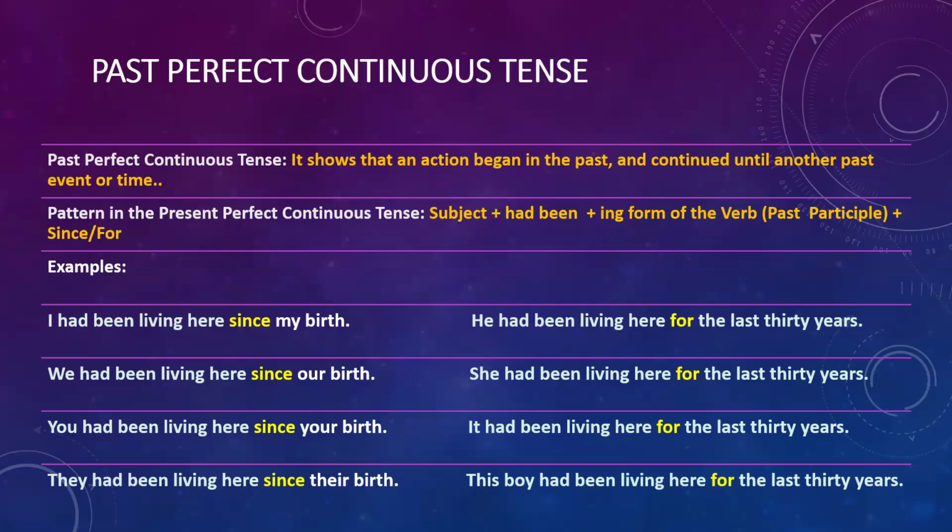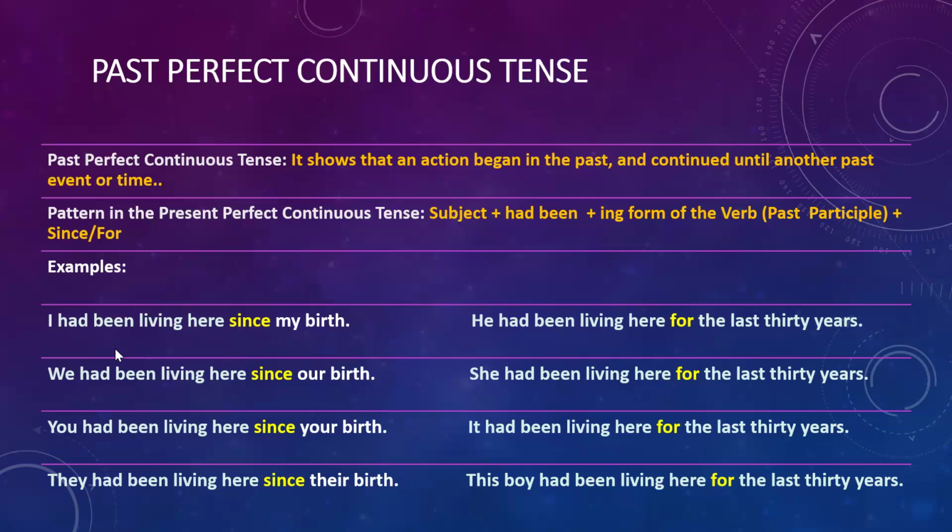The past tense of has been is had been, and the past tense of have been is also had been. This is the basic difference between present perfect continuous tense and past perfect continuous tense.